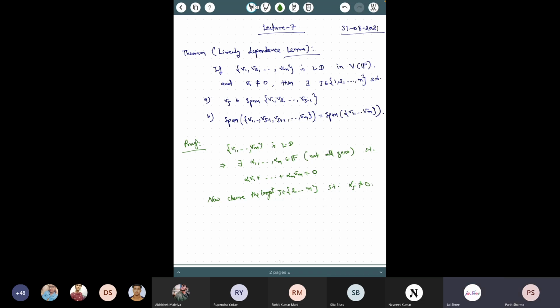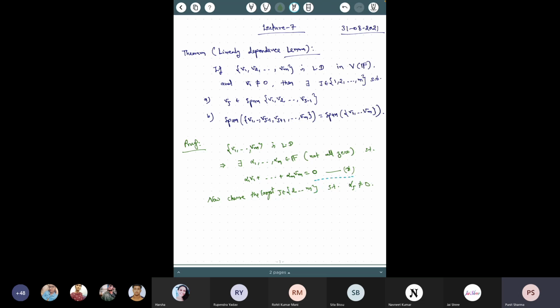Because we are given that the set is linearly dependent. Otherwise v1 would be 0, and that is not given. Right, because from this equation, from star, if suppose there is no j from 2 to m such that alpha j is not equal to 0, that means alpha 2 to alpha m are all 0.